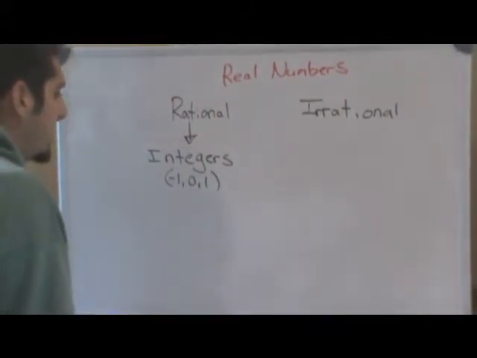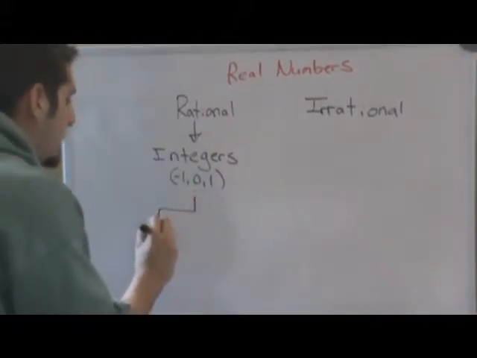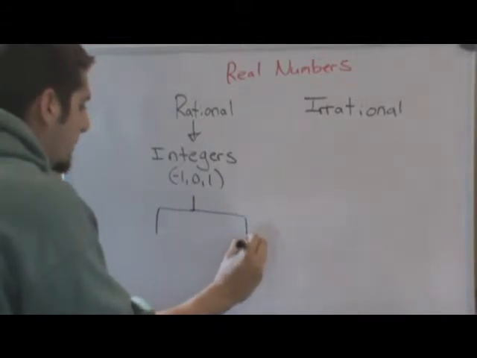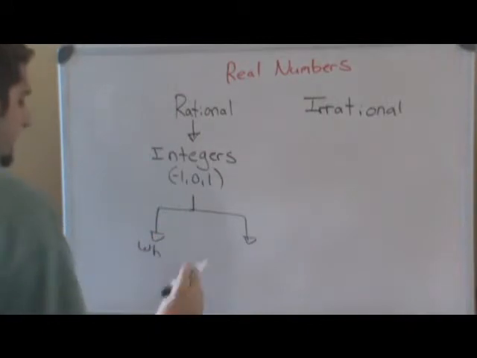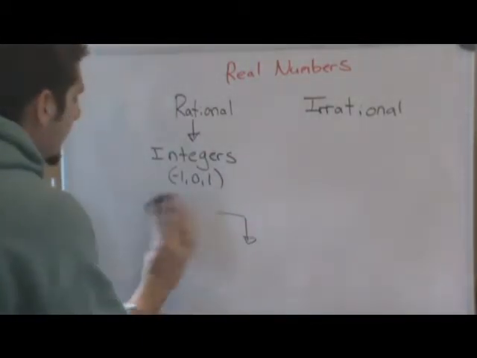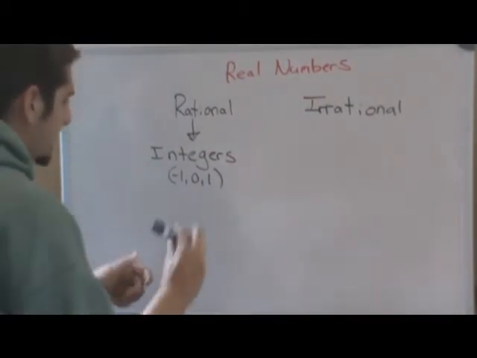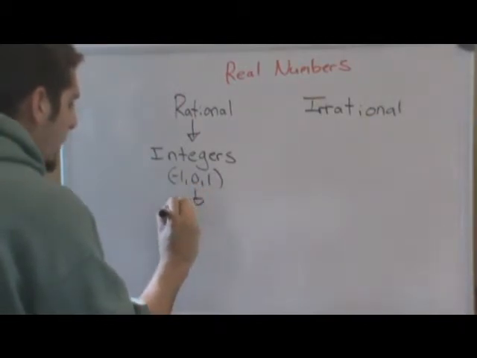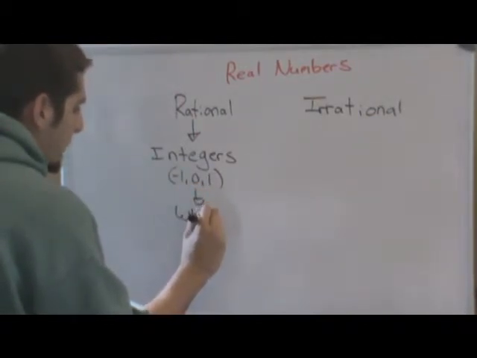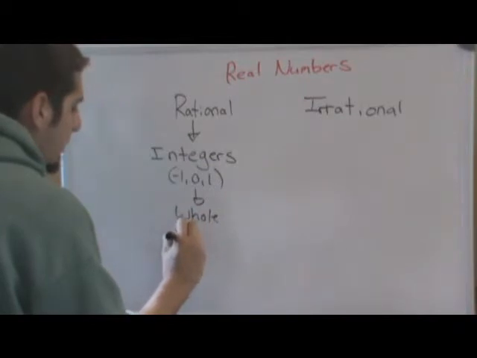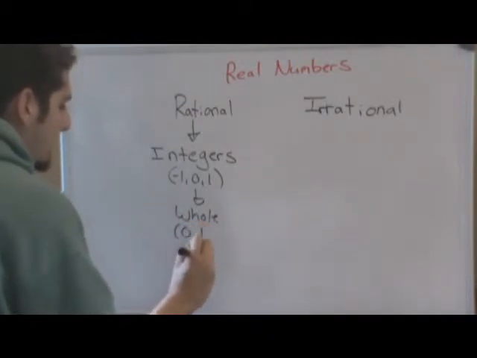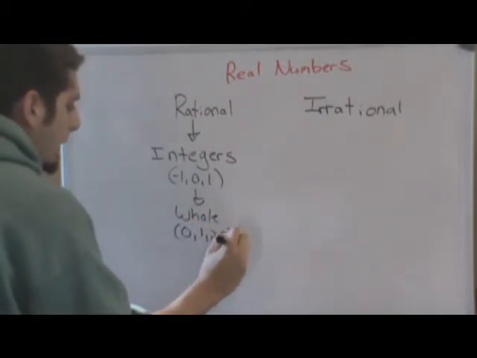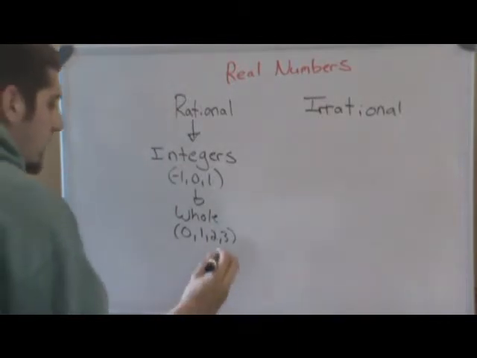And inside the group of integers, you have 2 smaller groups known as whole numbers and natural numbers. Whole numbers contain all of the positive whole numbers: 0, 1, 2, 3, etc. Again, no decimals.